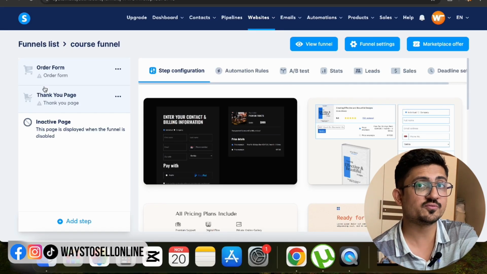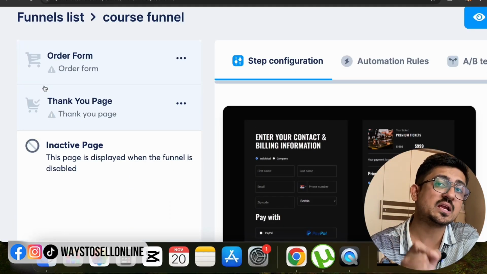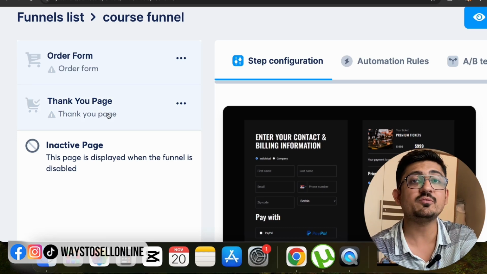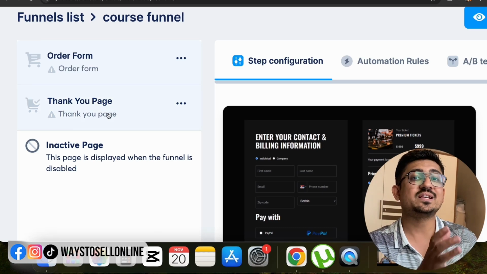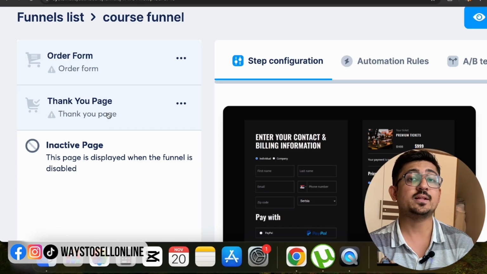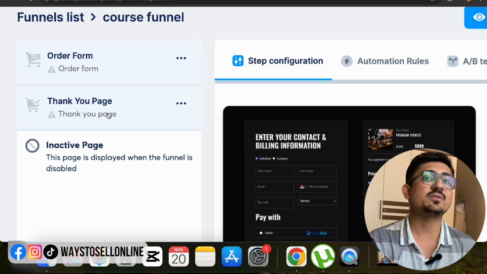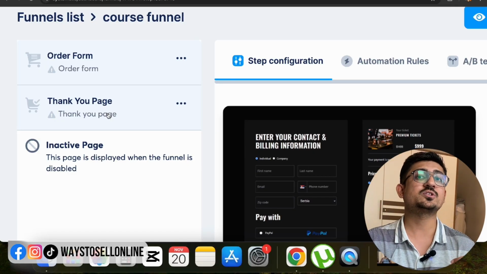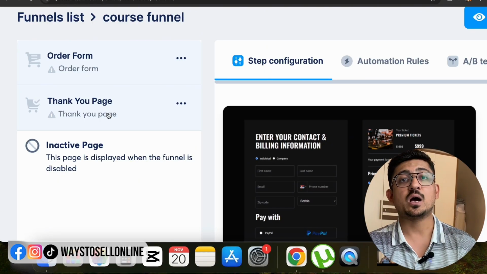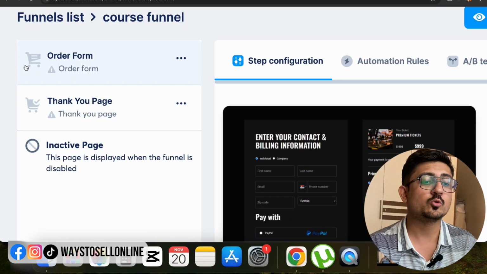So the structure for this funnel we need to design on the left side. You can see here there are basically two standard steps added. Number one is the order form, and number two is the thank you page. We need to add another step here, which is a sales page, because if we give them the order form directly, they will not know about our course, and the chances for them to purchase that course will be less. So first of all, we will make them land on my sales page where they can see an introduction video and know something about the course, and when they make up their mind to purchase that course after going through that funnel, then they will go to the order form, and when they pay, they will move on to the thank you page.